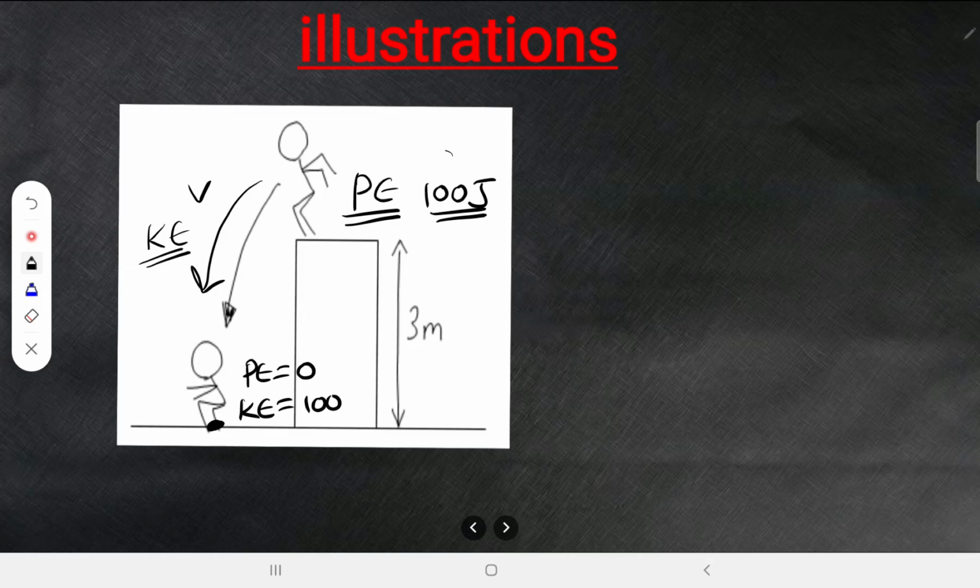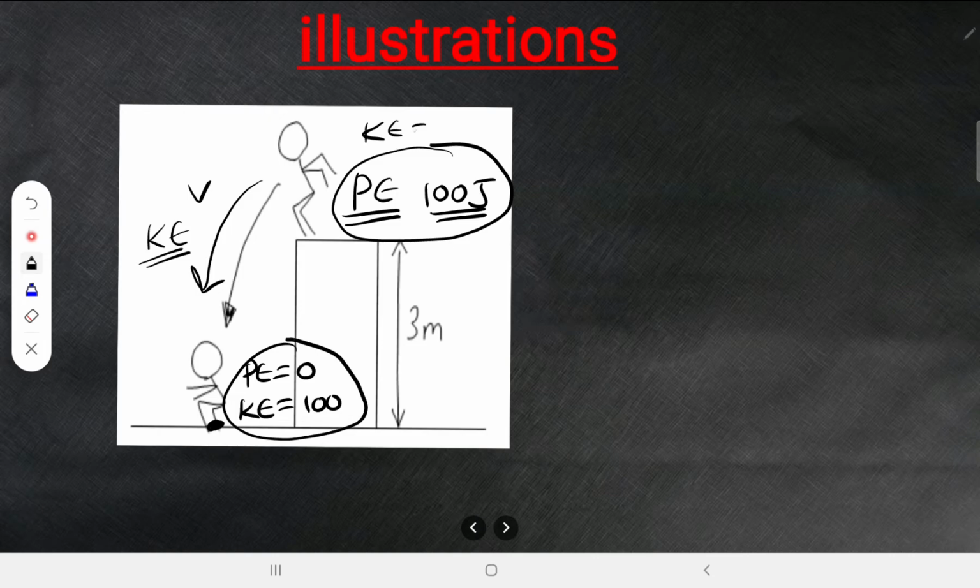That means whatever energy is here, the same energy will be here also. So what is the kinetic energy here? The kinetic energy here is zero, because right now he was not having any velocity. Now if you add 0 and 100, and here also 0 and 100, both times I'm going to get 100. So here kinetic energy is 100 and potential energy is 0, but here it is vice versa, kinetic energy is 0 and potential energy is 100.